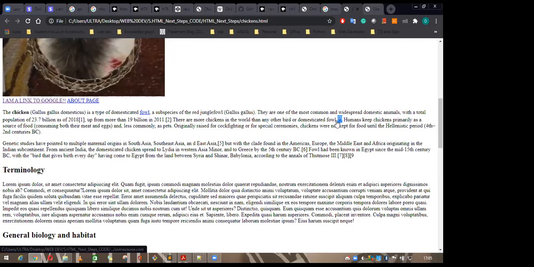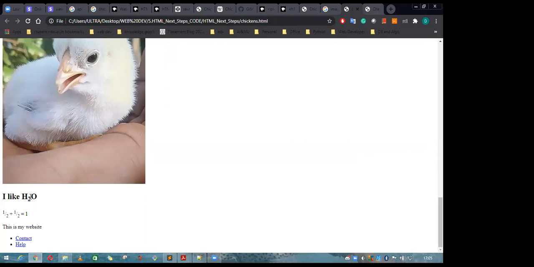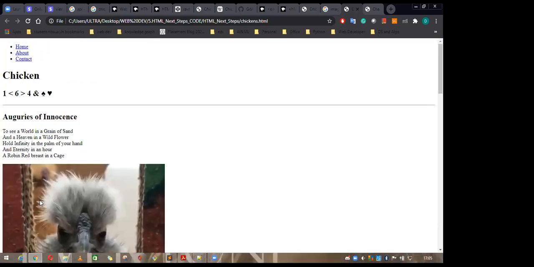How to make a superscript, how to make a link out of the superscript, how to make a subscript, how to write this subscript in the H2O, how to write any mathematical formula by using HTML. These can all be done by using HTML. Just see, these are all the special characters.